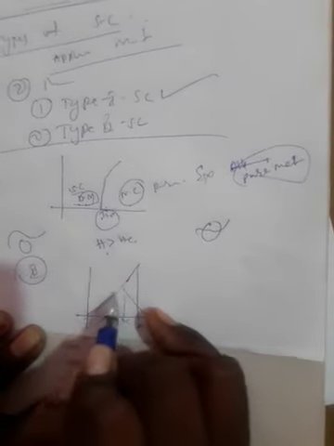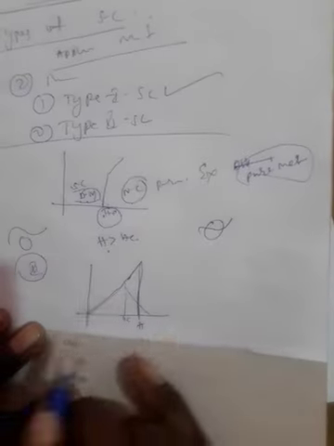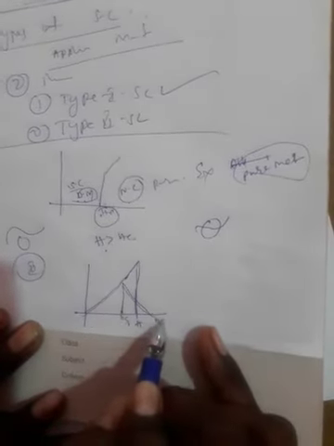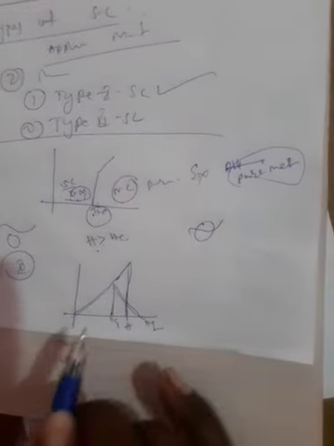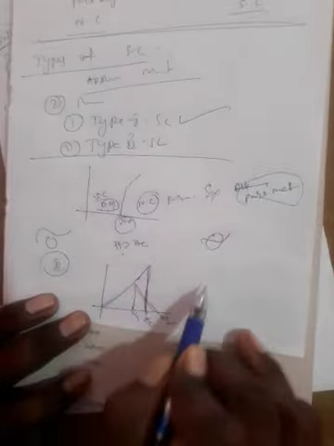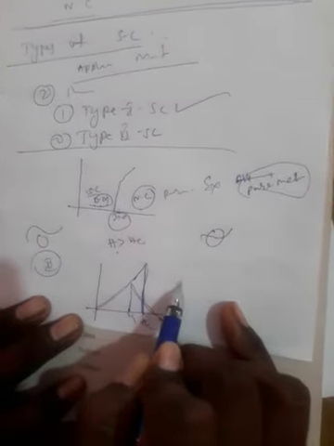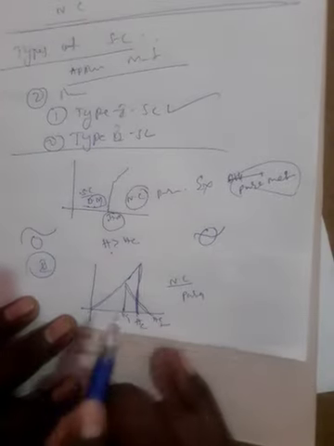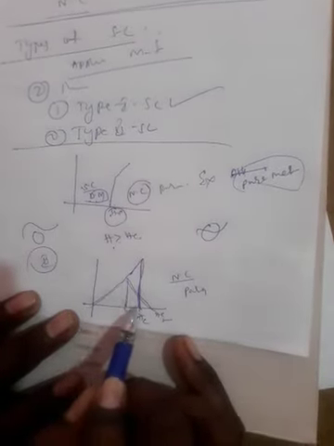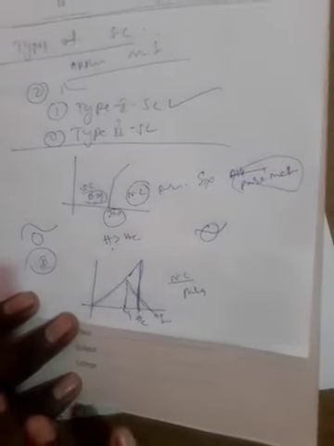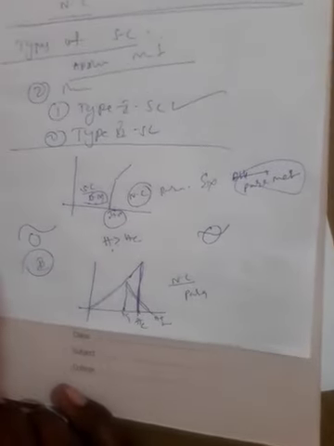This is the type 1 superconductor graph. Here Hc1, here Hc2. Above the critical magnetic field, this area exhibits normal conductor and paramagnetic nature, and below the critical magnetic field, this area is superconductivity nature. That is the type 1 superconductor.